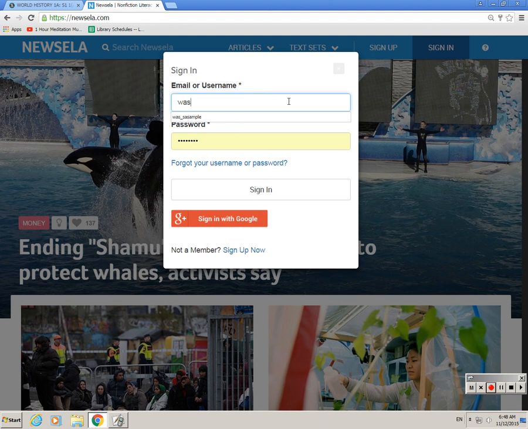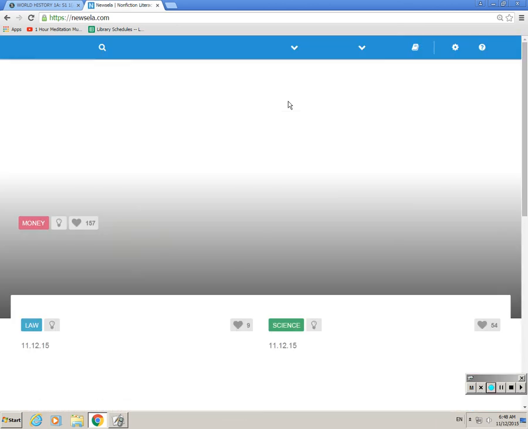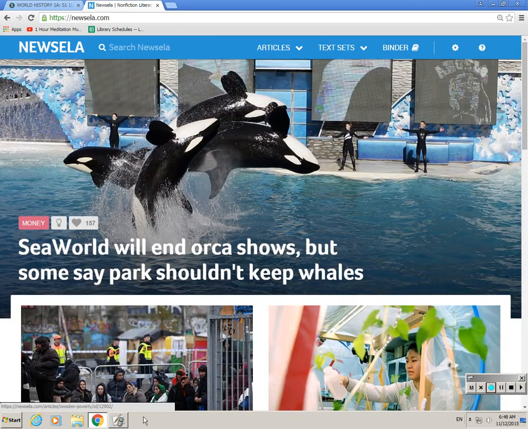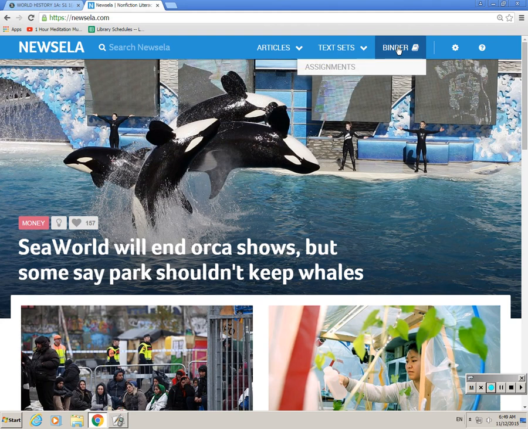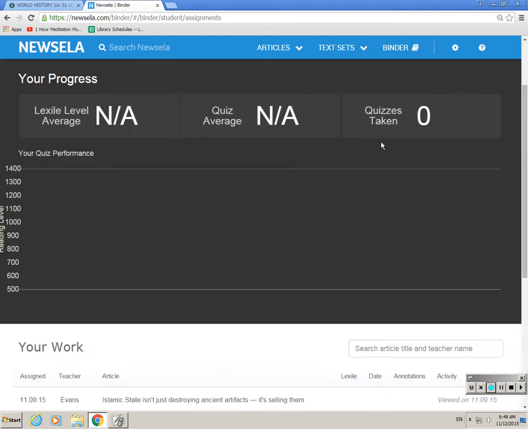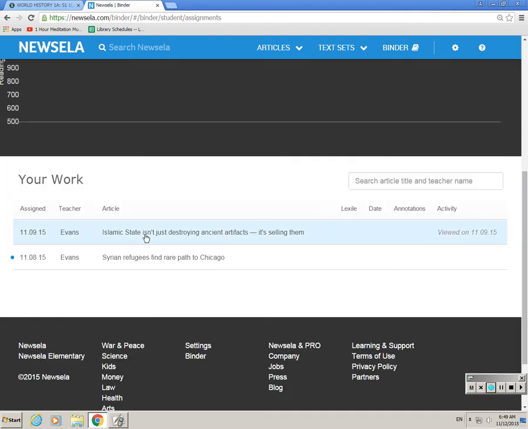So I'm signing in using my student account. And my next step is to click on the binder to find the Islamic State article and make sure it's at my just right level. So I'm clicking on binder. I'm scrolling down to the bottom, and this should be the article on the top. Islamic State isn't just destroying ancient artifacts.